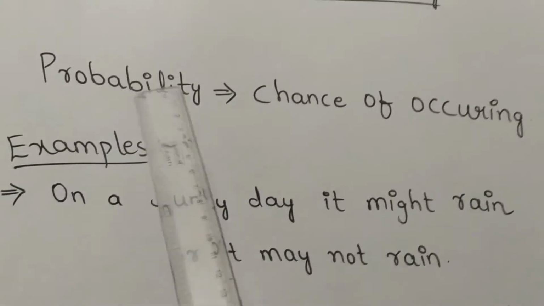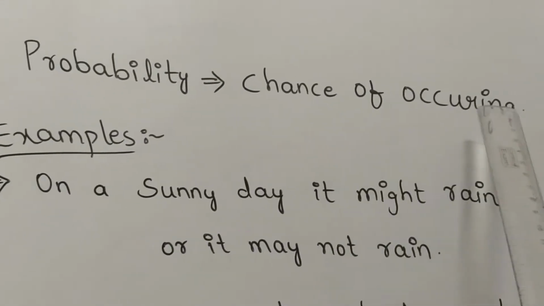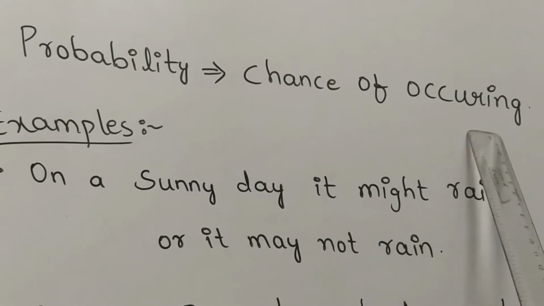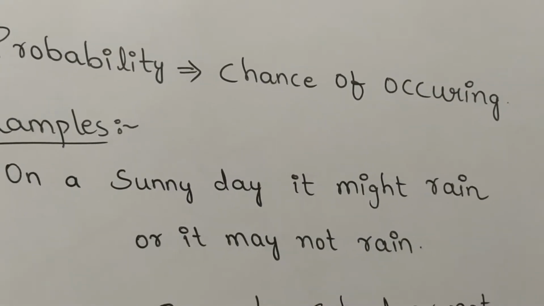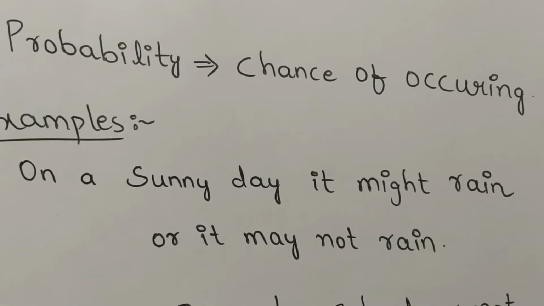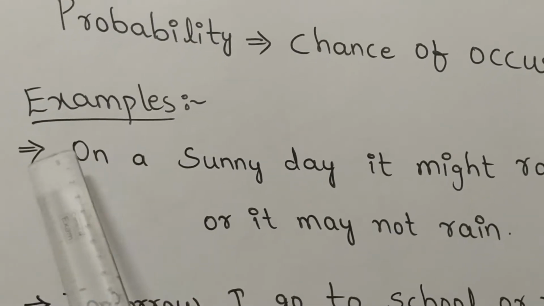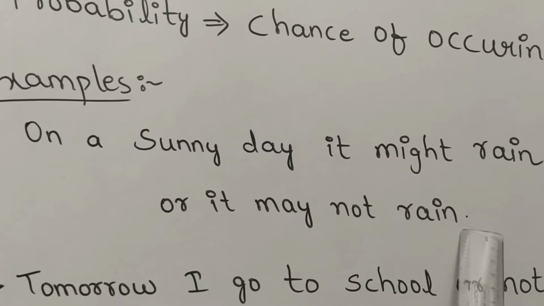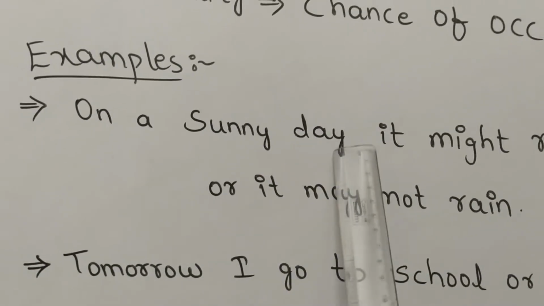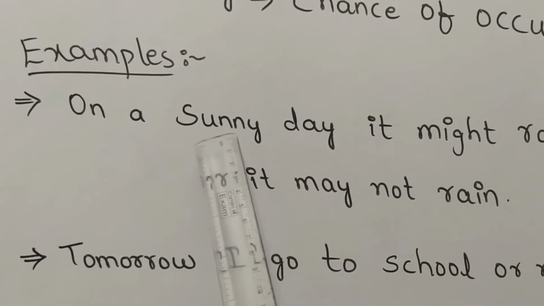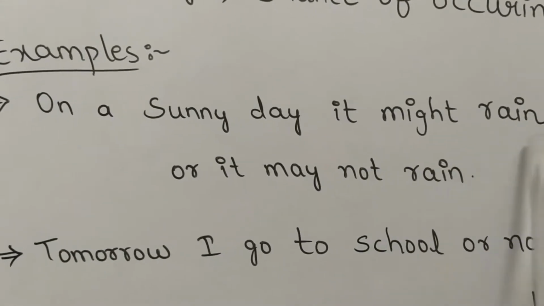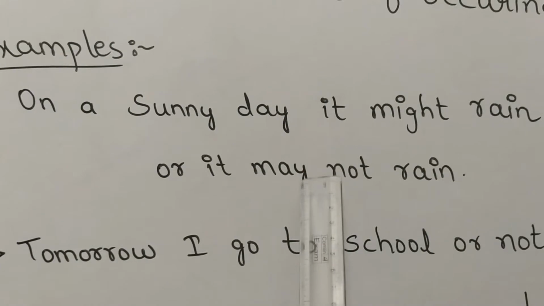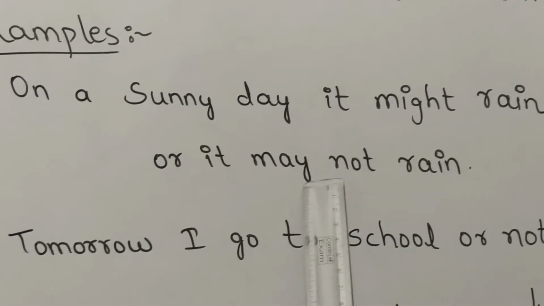See here students, probability means chance of occurring. How many chances are there for occurring or for not occurring also comes in probability. So, an example I am taking: on a sunny day it might rain or it may not rain. Nothing but on a sunny day when the sun is at full motion, it might rain or not. Rain will come or not come. Like this we will be confused.